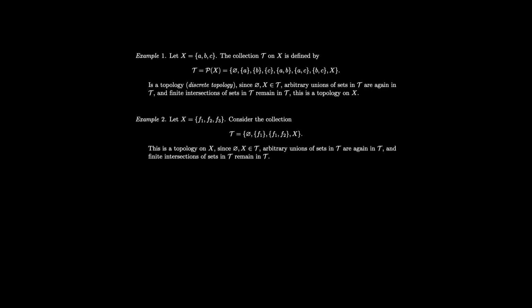If we take every possible subset of X, we obtain the full power set. This automatically forms a topology, known as the discrete topology. One can see that it satisfies all three axioms easily. As a second example, let X be defined as follows, and consider the given candidate collection. Even though not every subset is included, it still satisfies the three axioms, and therefore it is indeed a topology.